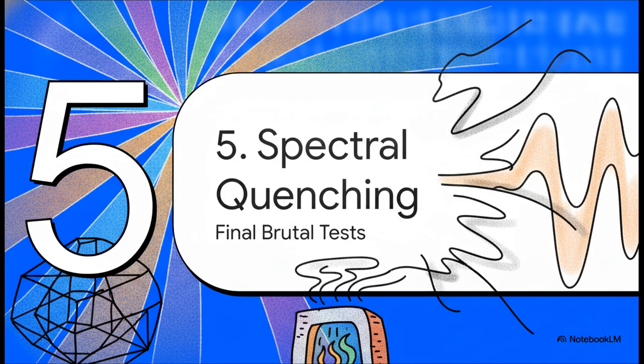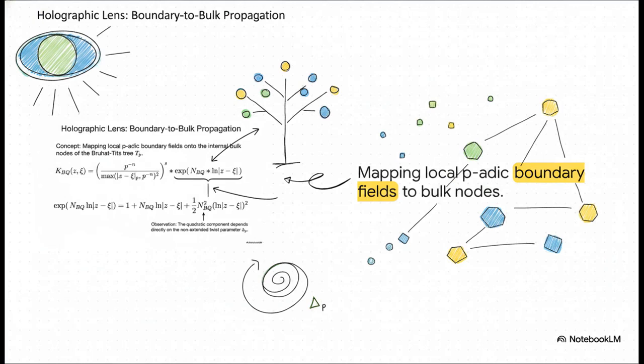Section 5. Holographic and spectral quenching. Next, we expose our suspect to the final, arguably most complex tests, starting with the holographic lens. Here, we construct boundary-to-bulk propagators acting on the Bruhat-Tits tree. We're basically mapping local p-adic boundary fields directly onto the internal bulk nodes. If you look closely at the expansion of the operator-valued exponential term, you'll see that the quadratic component depends directly on our twist parameter, delta_p, which is embedded deep inside the NBQ matrix.